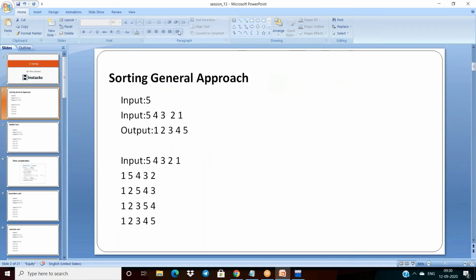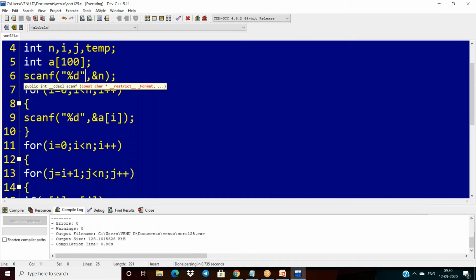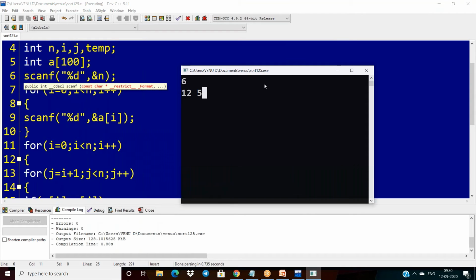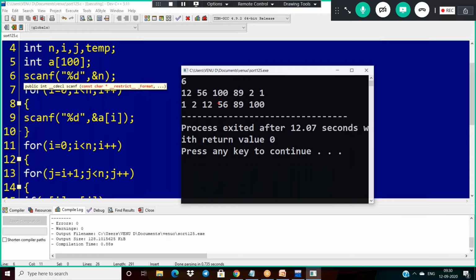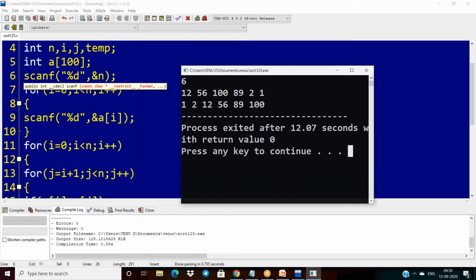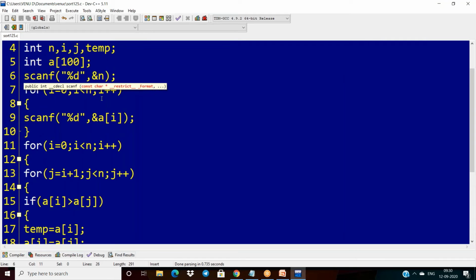So I want to give one more input. Suppose I'm giving 6. My elements are 12, 56, 100, 89, two, and so on. Then 6 elements means I have to give the 6 inputs here. So after this, what am I getting? 1, 2, 12, 56, and this is ascending order.